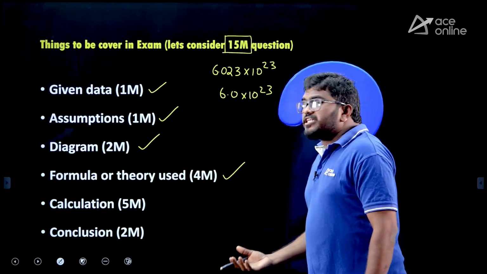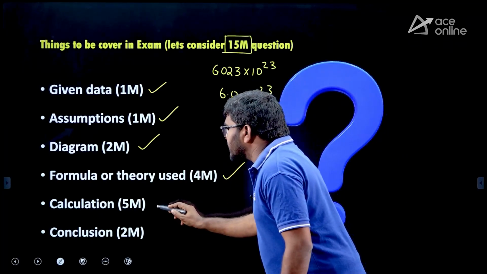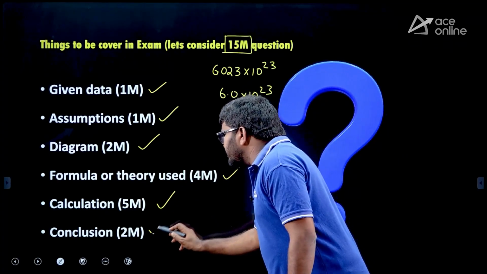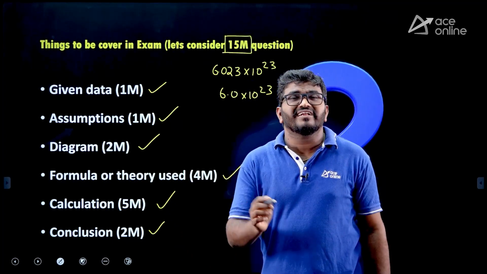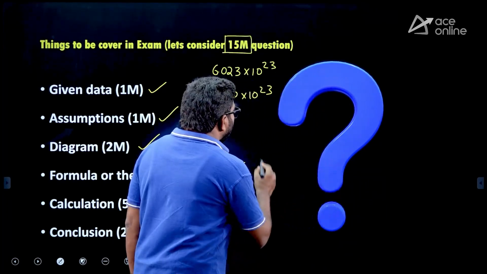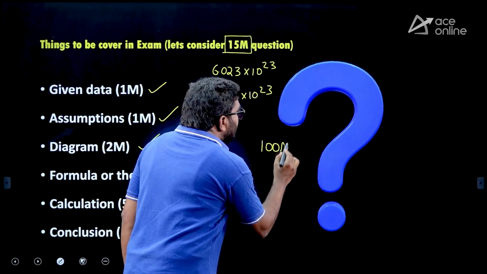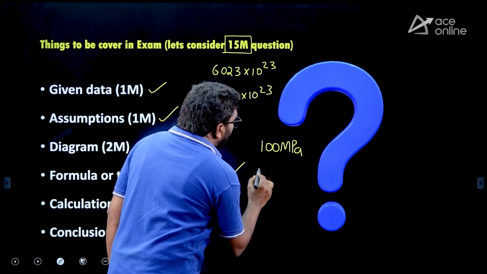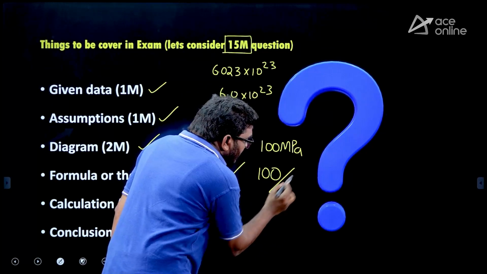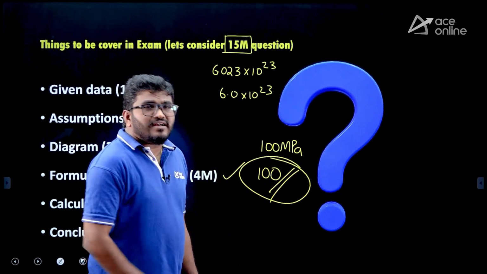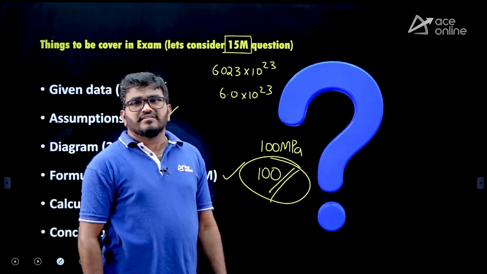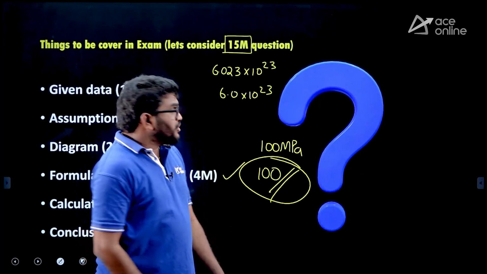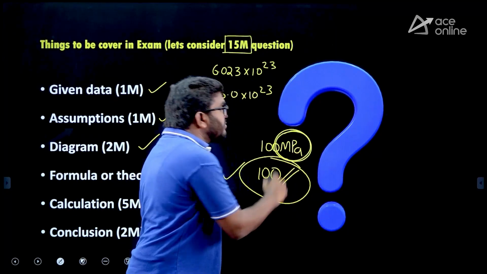And for calculation, also some marks are there. And finally, very, very important: most of the people, after getting the answer, let us say we got some 100 megapascal, will write it like this and encircle it, paint it, sketch it like that. They will not get full marks. You should write the unit, that is very, very important.